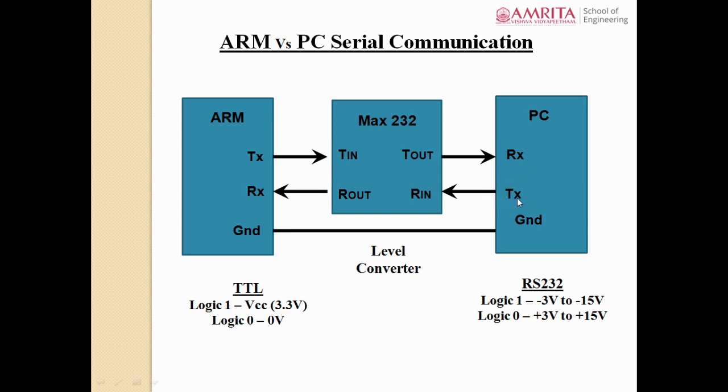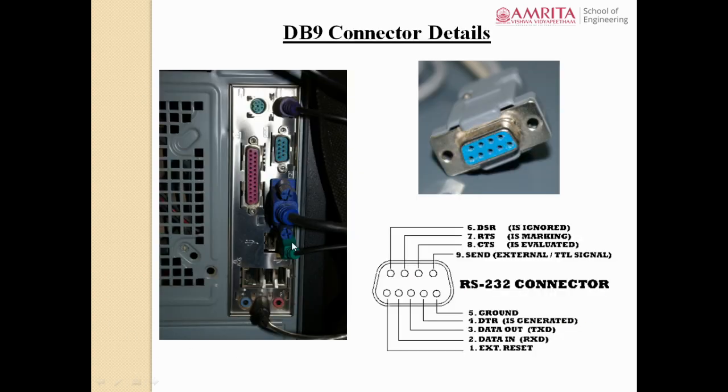Similarly, it converts an RS-232 signal back to the TTL standard. So both TTL to RS-232 and RS-232 to TTL conversion can take place simultaneously using the MAX232 IC. The MAX232 IC is nothing but a level converter used for converting the data to and fro between TTL and RS-232. If you take a PC, you can see one blue connector. This is known as the DB9 connector. Through this DB9 connector, you perform the serial communication.